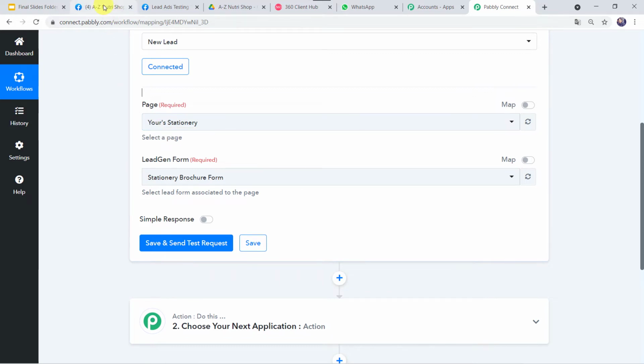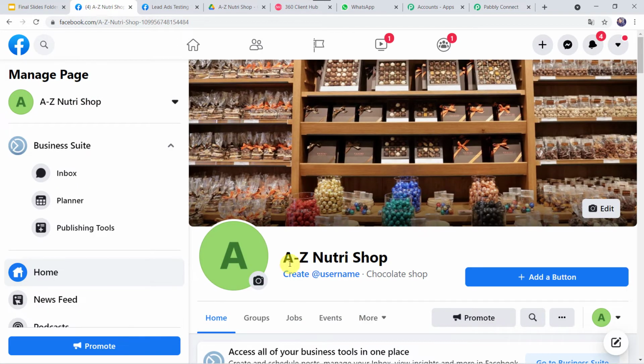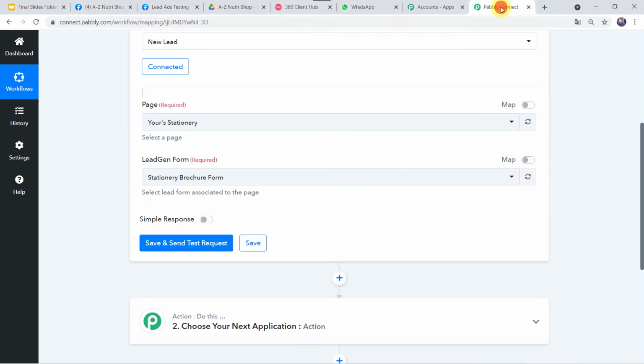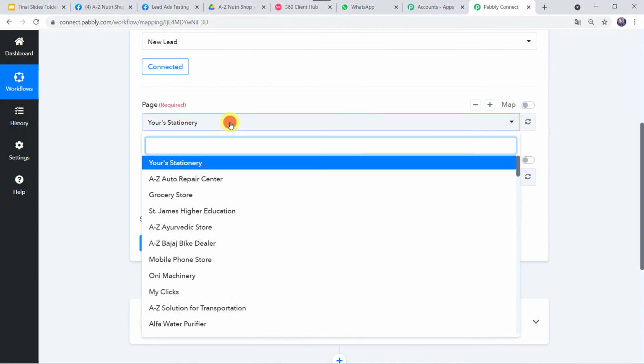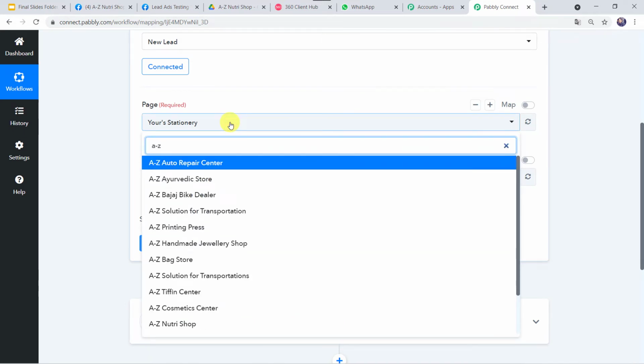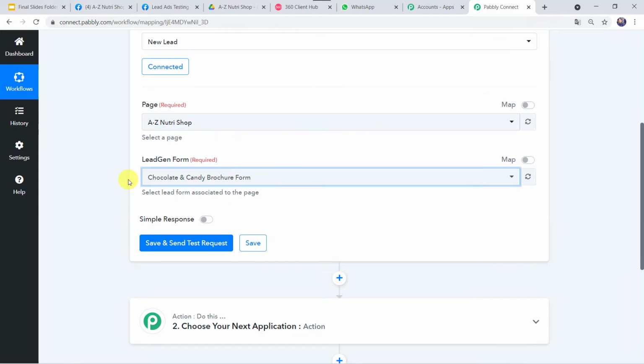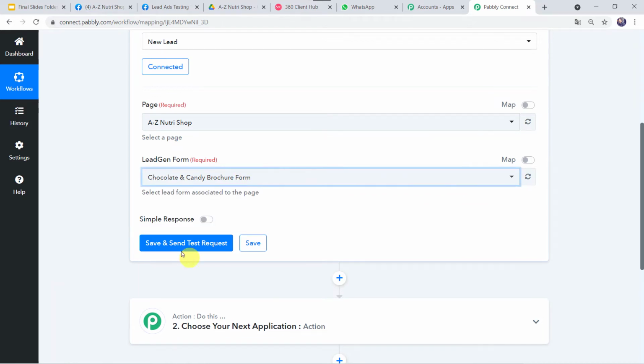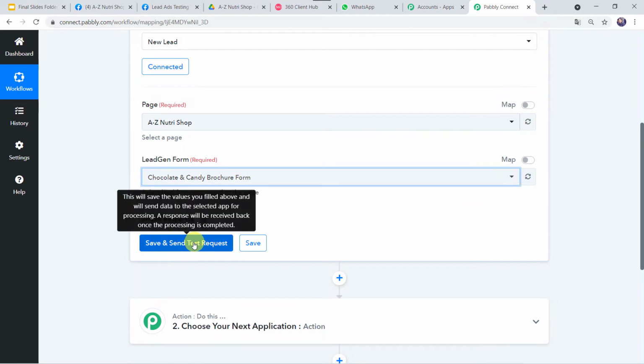So I'll take you to the Facebook page, that is A to Z NutriShop, and this is the Facebook lead ad form. So I'll go back to Pabbly Connect and we have to select the particular page, that is A to Z NutriShop. Now we can see that the lead generation form is automatically captured just because I have just one form in this particular page. If you have created multiple forms, you can select the form from the drop down, whatever form you like.